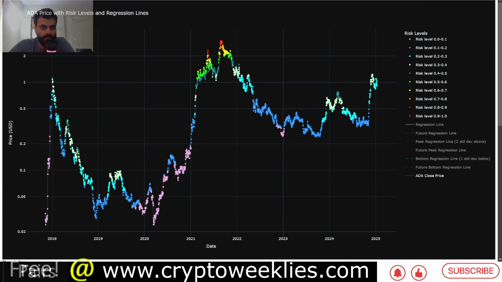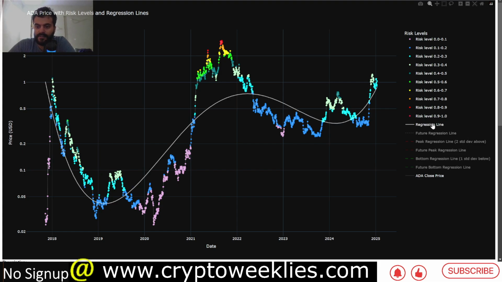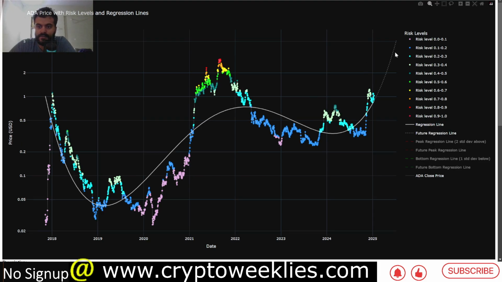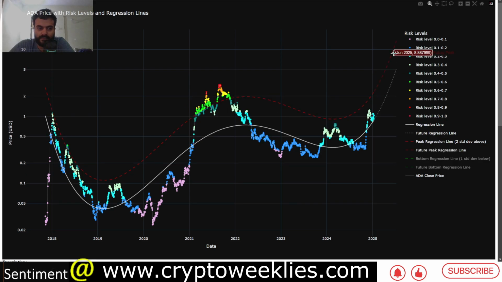This is not a bull run forecast, but if you were to extrapolate the regression based future line that we just discussed 6 to 7 months into the future, you can see that the fair value right now is coming in at around 88 cents, but that could be at around $5 in early July. And the 2 standard deviation peak regression line that we just saw, if we were to extrapolate that with some leeway, could be somewhere between $5 and about $9.80. So coming close to that $10 target.